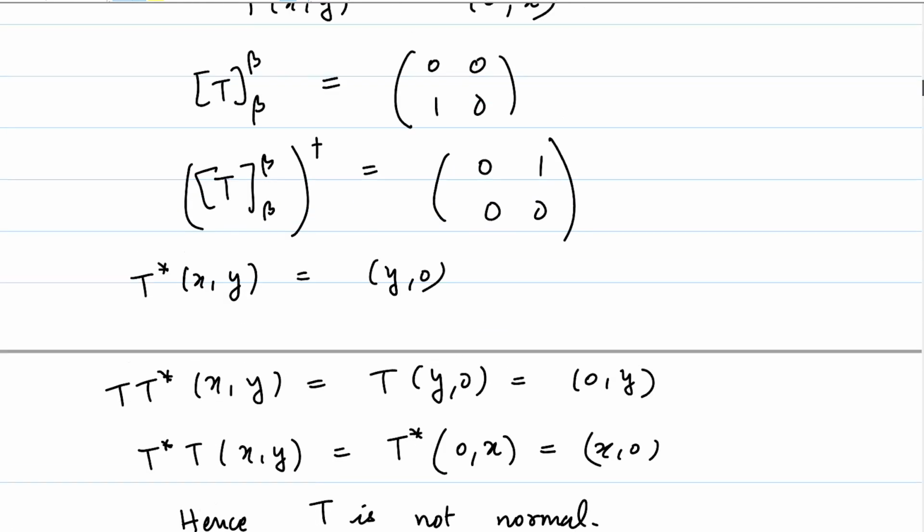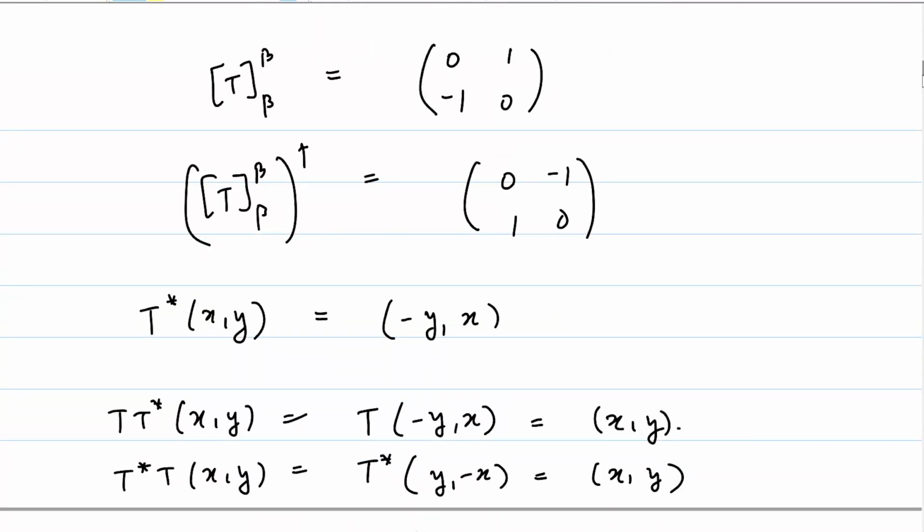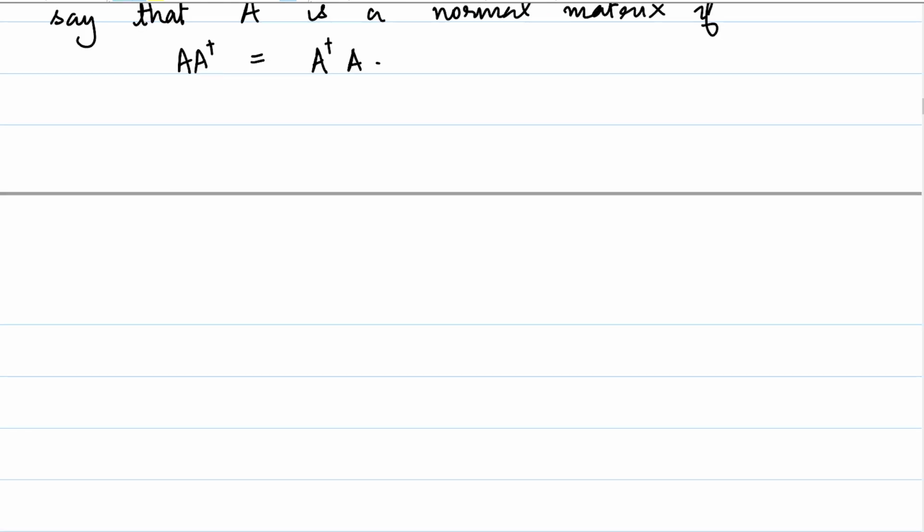So you can check, I will not go and check for you. This particular matrix which now I am boxing in green is just going to turn out to be a normal matrix. So needless to say, there is a strong relation between normal matrices and normal operators. We'll capture that in the next proposition. So proposition.